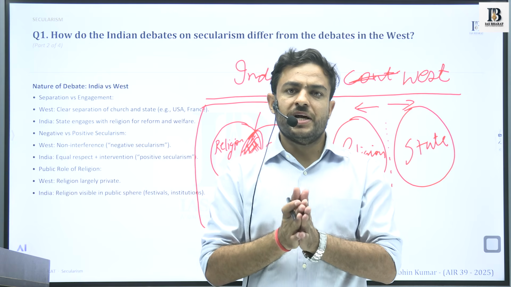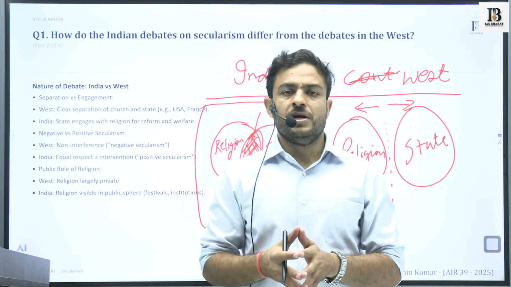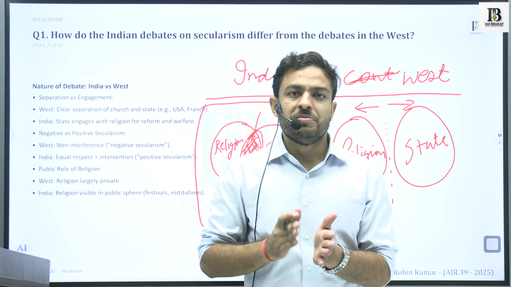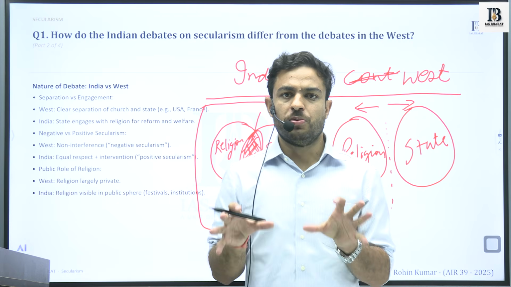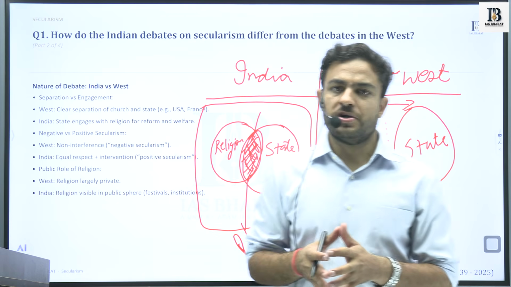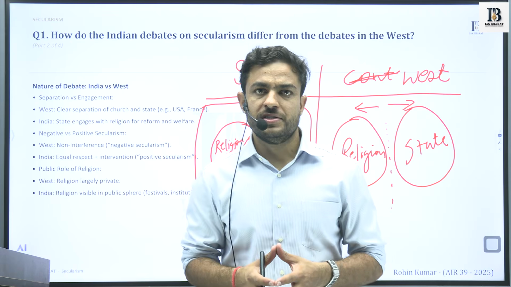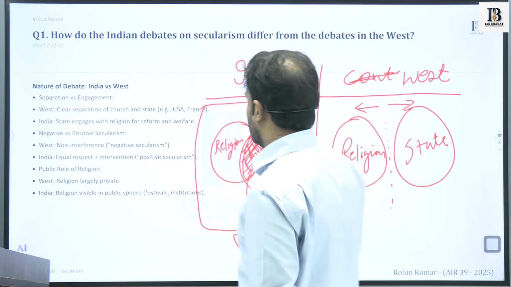There is a caution that is exercised both by the religious sphere as well as the state sphere, that there exists a line between the two. There is a very thin line that is respected by both the spheres in the context of India. Both the models have their own advantages and disadvantages, the pros and cons that we can discuss.